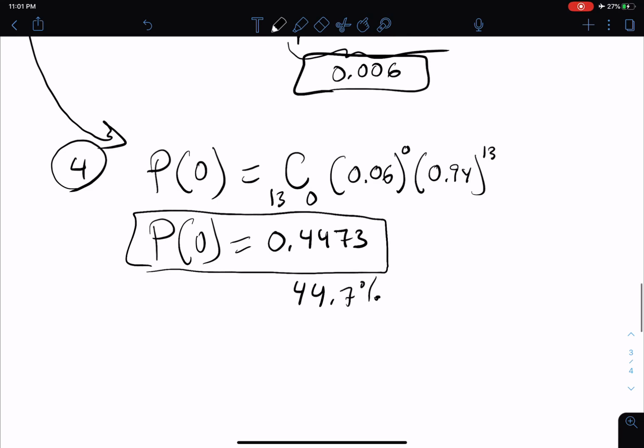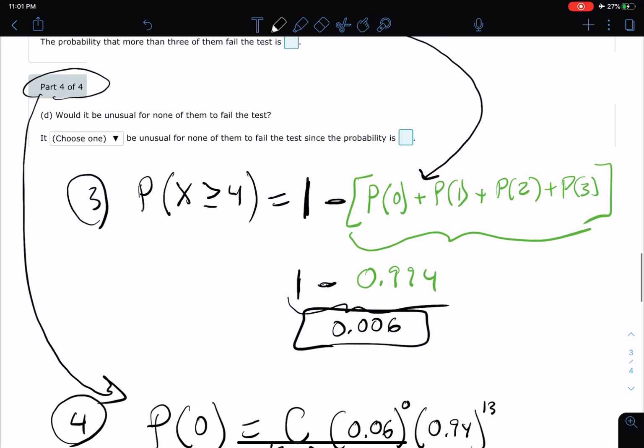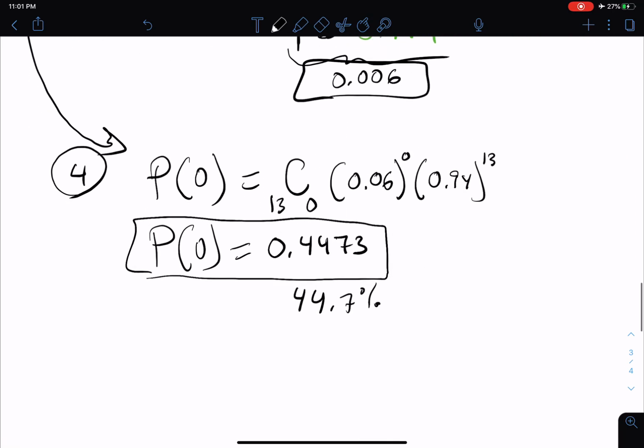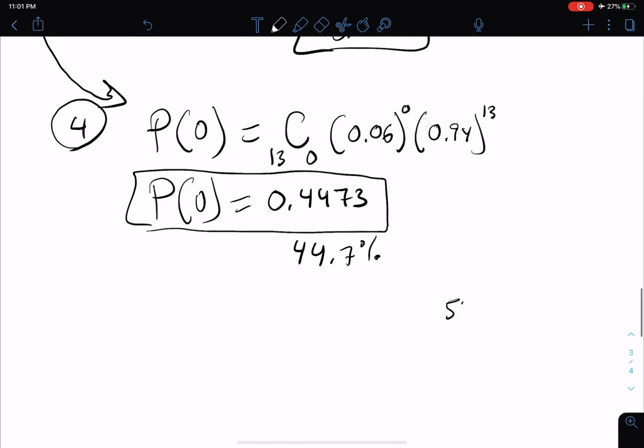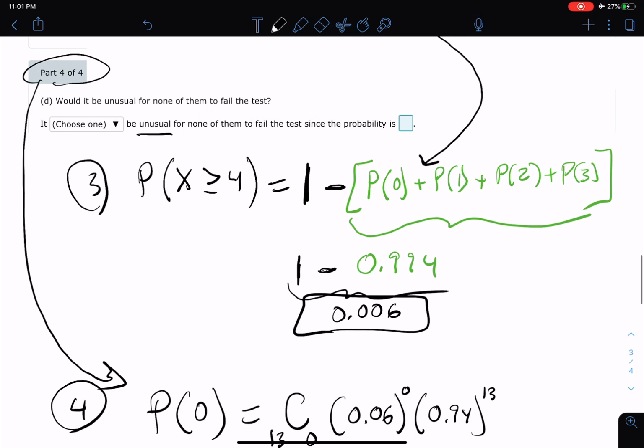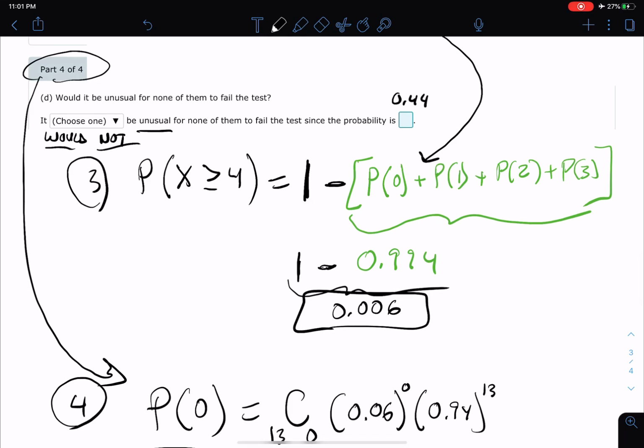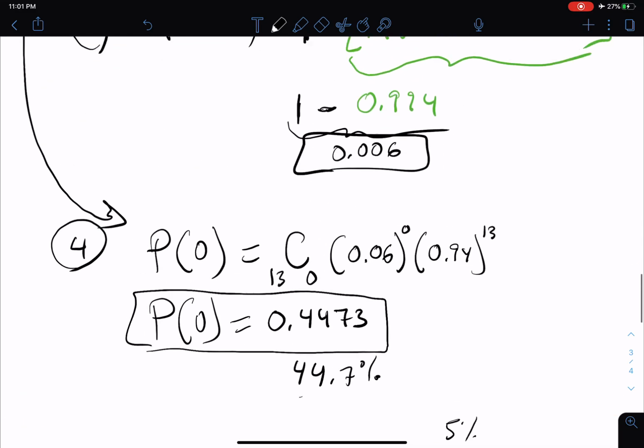Now in statistics, as a general rule of thumb, if you're going to say something is unusual, and that's the word they use, unusual happens when something is 5% or less. Well, this is 44%, so this is not unusual. I don't know what the pull-down menu is because this is just a PDF, but it would not be unusual for none of them to fail the test since, why? Because the probability is 0.4473.